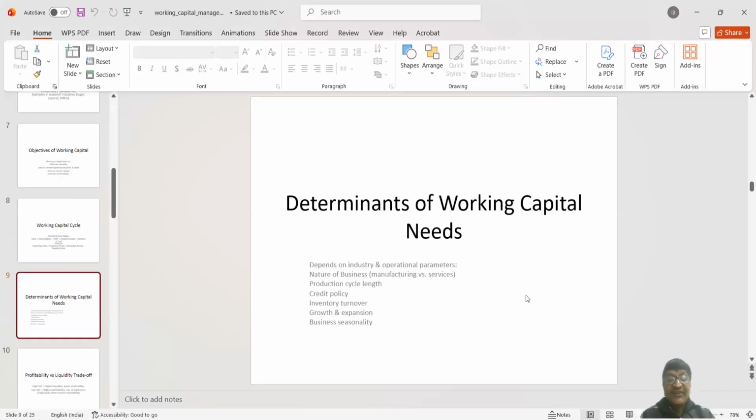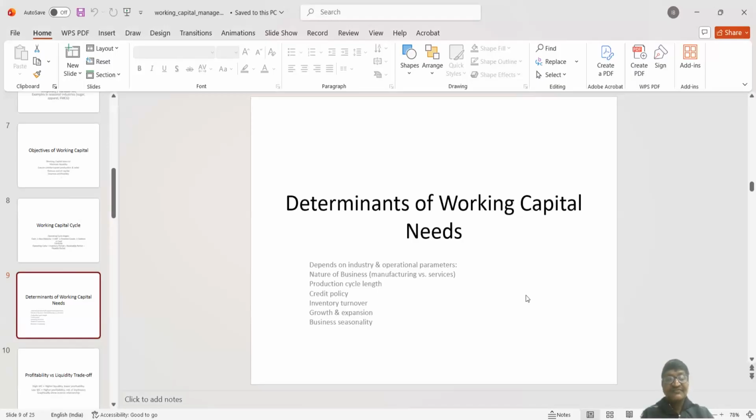But if the organization thinks that, okay, I'll not wait for the peak season, but around the year I will go for uniform production. No problem. So in that case, working capital requirement will be uniform around the year. Now, what happens if the company adopts the first policy, that is producing very high in the peak season?